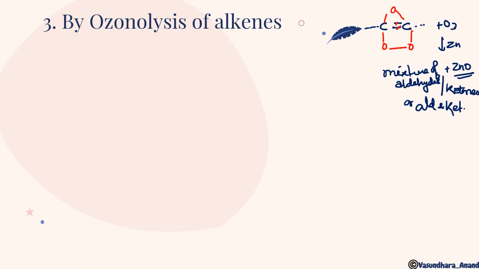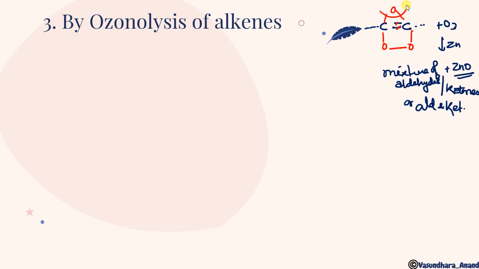Alkenes and alkynes both undergo ozonolysis, but if we talk about alkenes, the double bond, both bonds will break. But if it is a triple bond, one bond will remain in between. Got it?